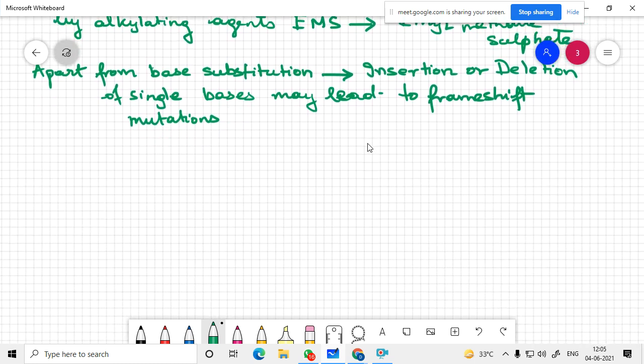Now let us see a frame shift mutation. Let's see DNA: TAC, TCC, AAC, ACG, ATA.